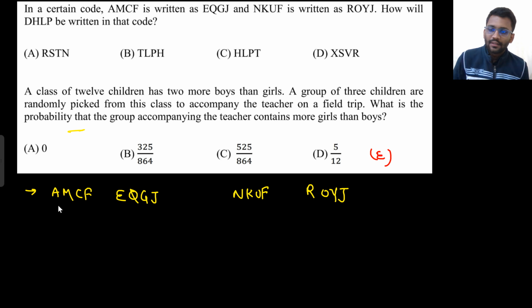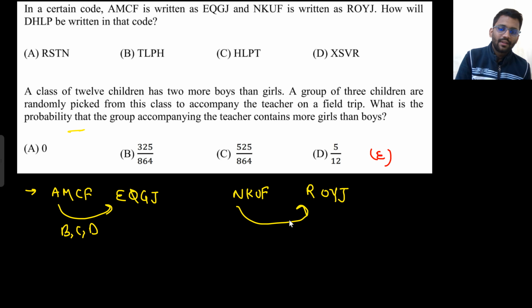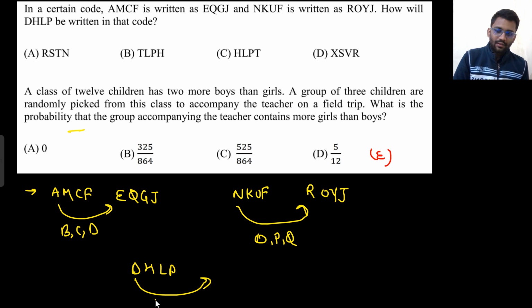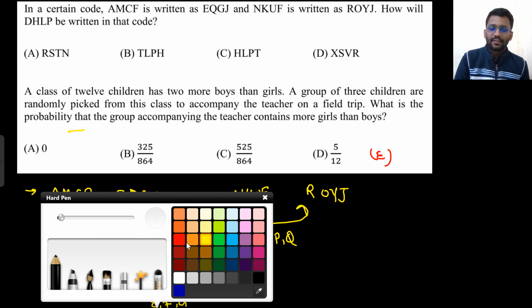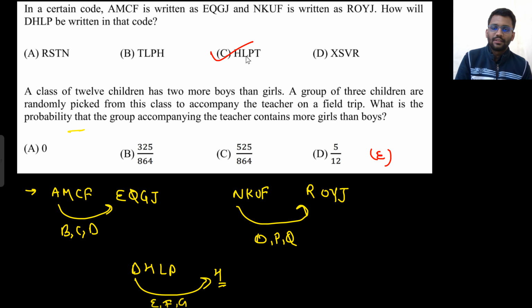From here to here if you are coming, B, C, D, 3 letters. M, N, O, P, Q. So 3 letter difference is there. So DHLP. From here to here you go, E, F, G, so first letter will be H. Only one option is there where first letter is H, so option C is correct. No need to check the next one.